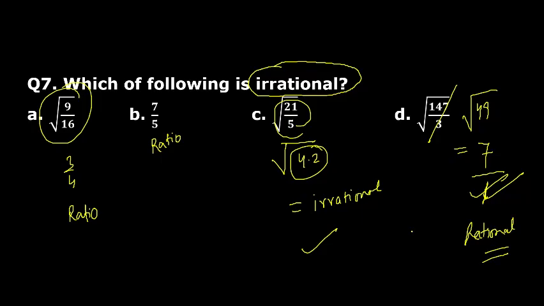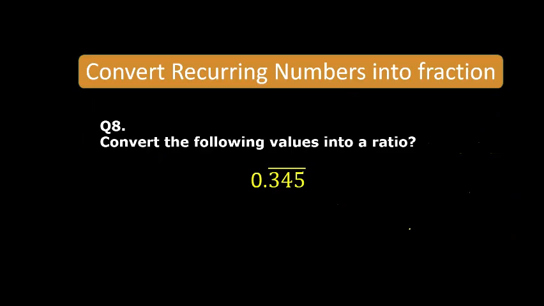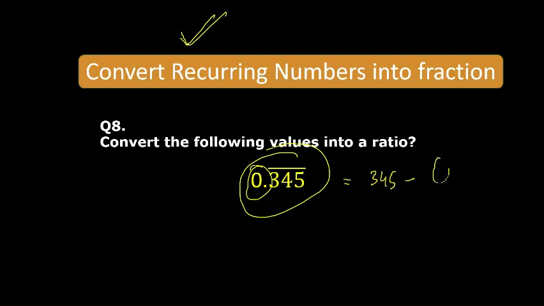I hope it is clear. Right? Convert this number into a ratio. I taught you this also. We have learned it: convert recurring numbers into fractions. Fastly convert this. The method was to write down the whole number as it is minus the part which is not repeating, and at how many digits do we have the bar? 3. So we will write 3 nines here. Answer is 345 by 999.